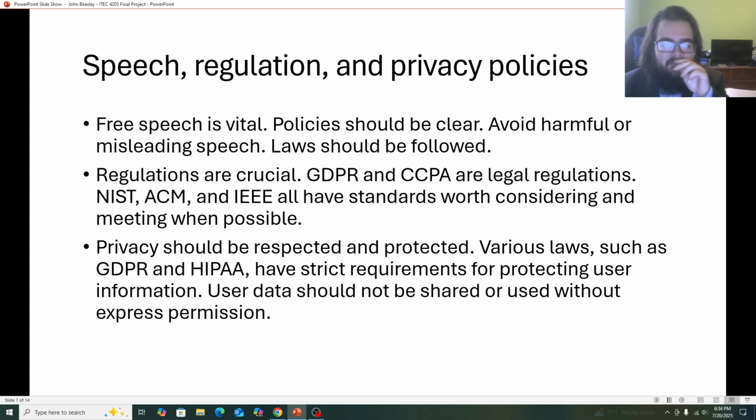Privacy should be respected and protected. There are a lot of laws like GDPR and how data is handled in the European Union, as well as CCPA and how data is handled in California, that will influence how we handle data, and we want to make sure that we respect people's privacy and we only take what they give permission for.